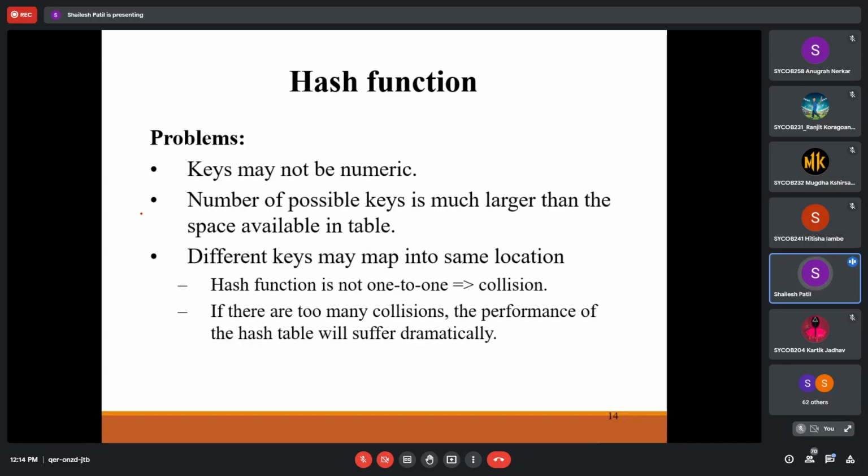So what is the problem with keys? A key may not be numeric. It may be a string, it may be any large number, it may be anything. Again, the number of possible keys is much larger than the space available.